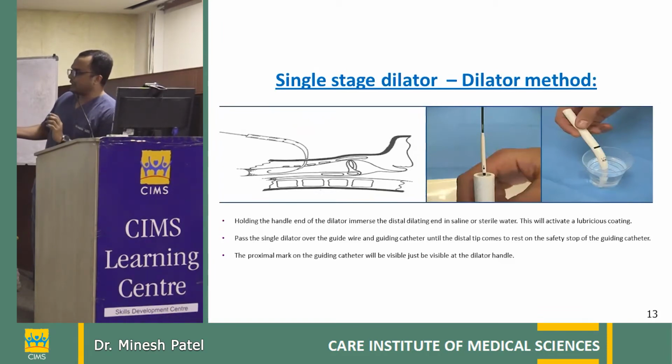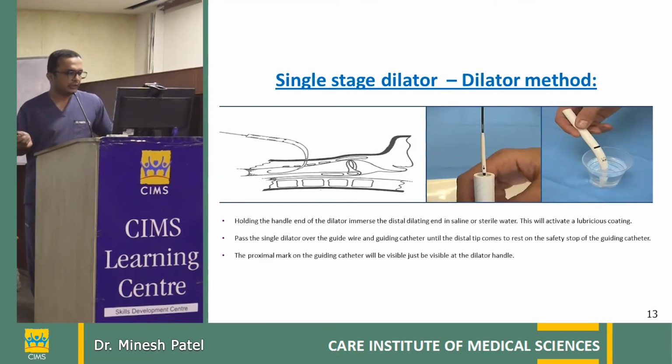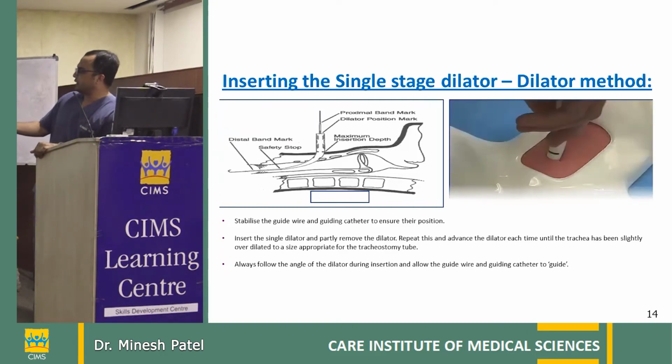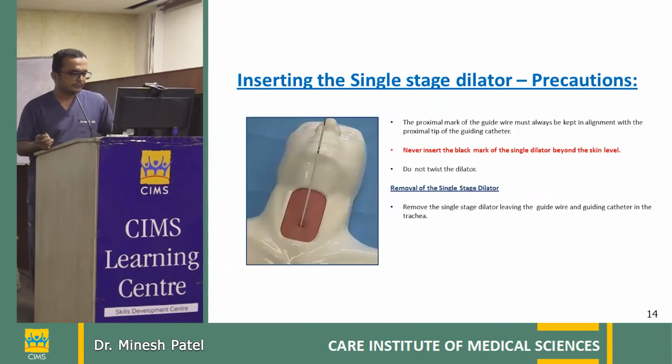It absorbs the water and once you insert it, it gives you a smooth feeling that you are dilating the trachea. You are not injuring. You don't require much force to dilate the anterior wall of the trachea. And then up to the black mark of the single dilator, you have to dilate the trachea. So here, up to this black mark, you can dilate it and the opening has been made.